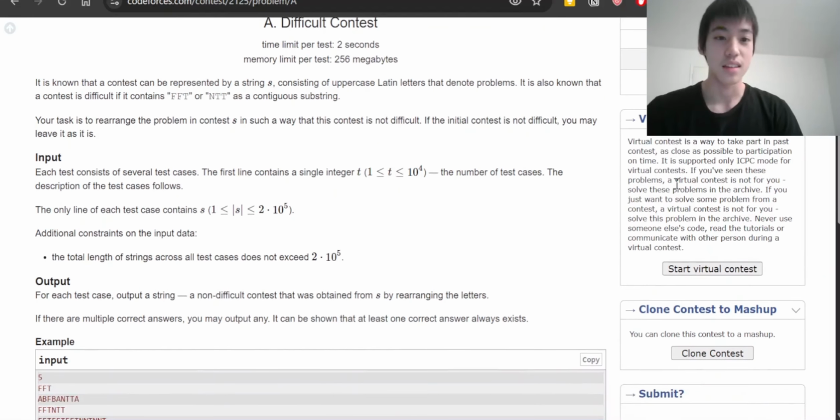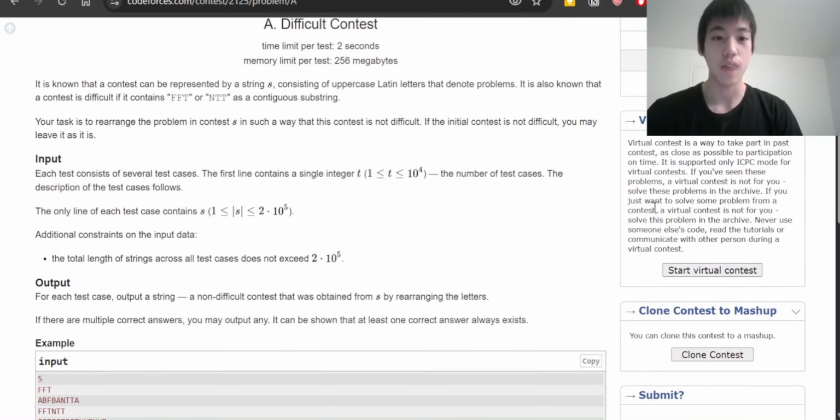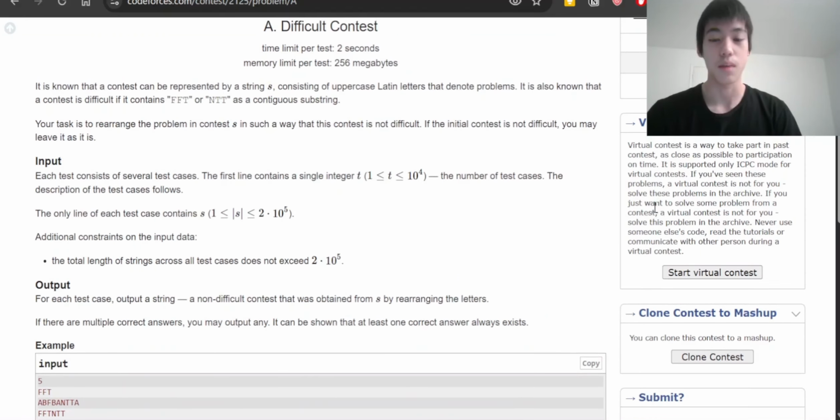The input gives you T test cases, so that's the number of problems that you want to solve. Every test case, as described in the problem statement, contains a string S with a length of at most 20,000.